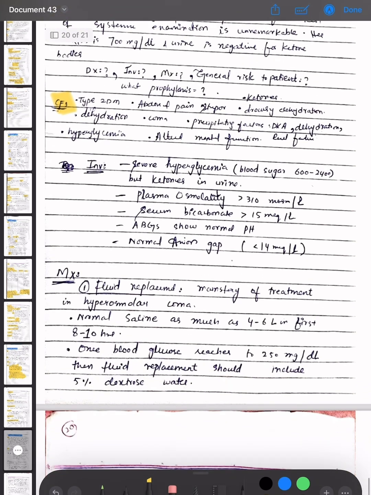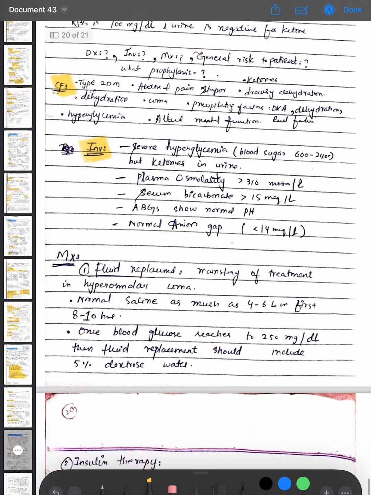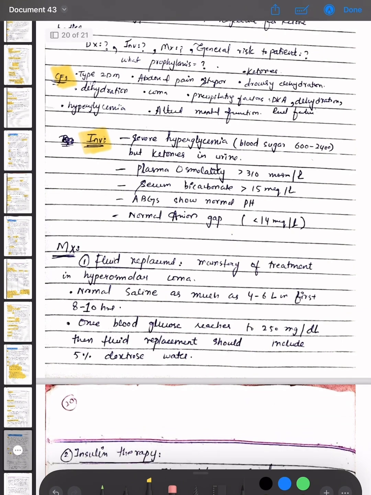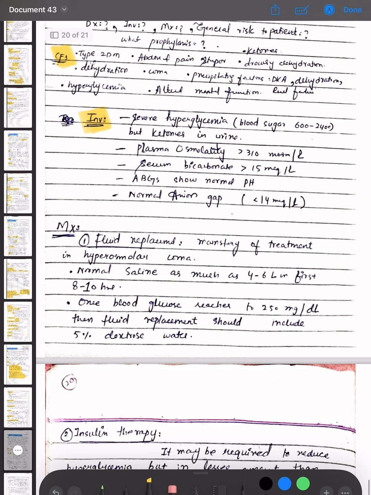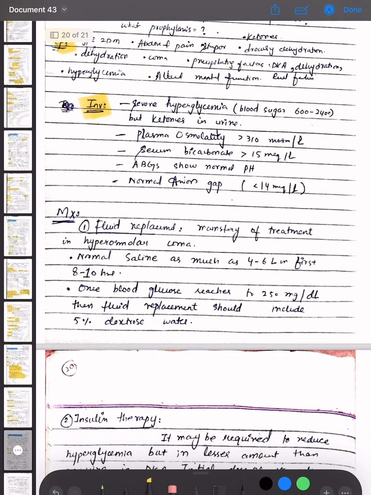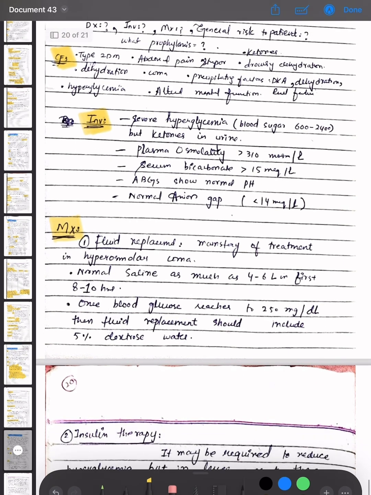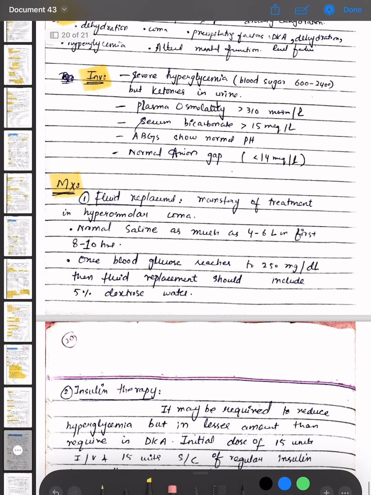The investigation options are severe hyperglycemia, that is blood sugar 600 to 2400, but no ketones in urine, plasma osmolality greater than 310 millimolar per liter, serum bicarbonate greater than 15 millimolar per liter, ABG shows normal pH, and normal anion gap, less than 14 millimolar per liter. The management options are fluid replacement, which is the mainstay of treatment in hyperosmolar coma. Normal saline as much as 4 to 6 liters in first 8 to 10 hours.